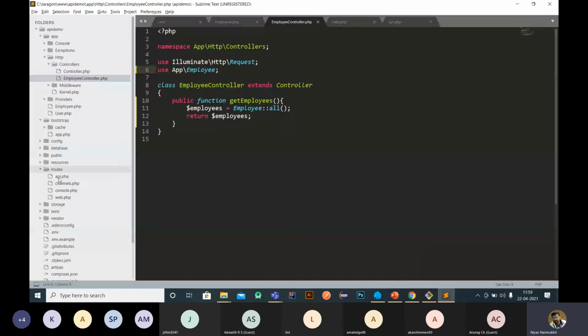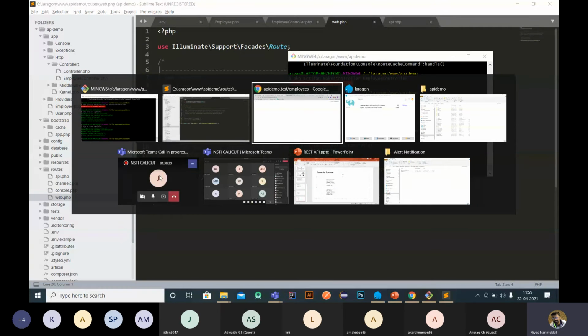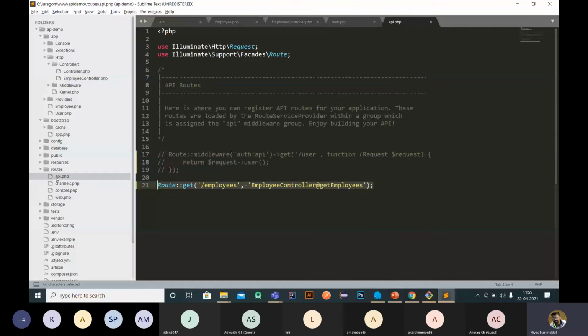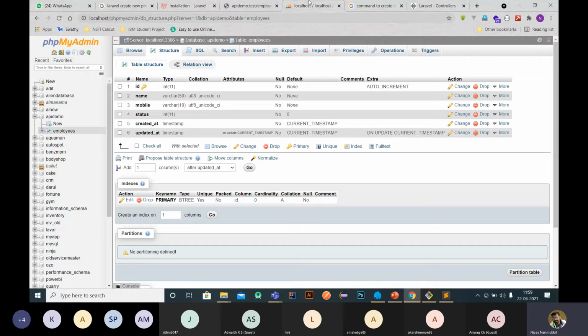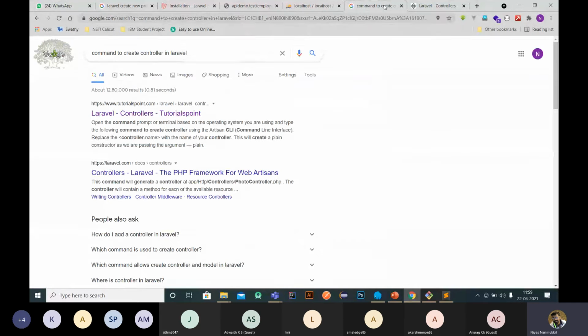Okay. So we are getting this output because we are adding the link here, right? The URL is under web. Then only we will get the web application request. So if it is API, then we have to add it in API. So why are we not getting any output here? Because we have not added any data here, right? We have to add some data, then we will get output through this web interface.